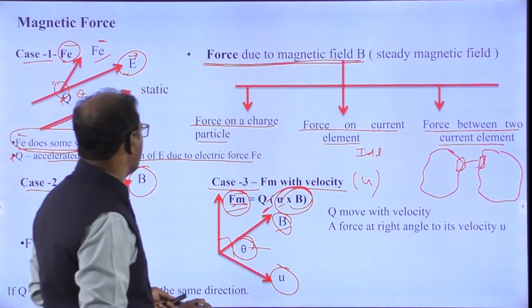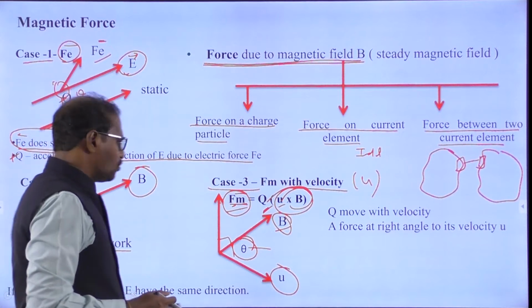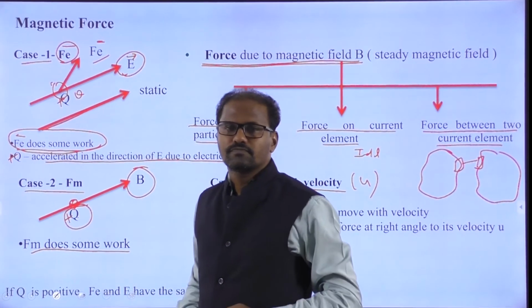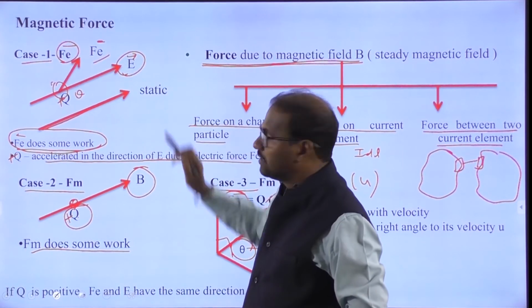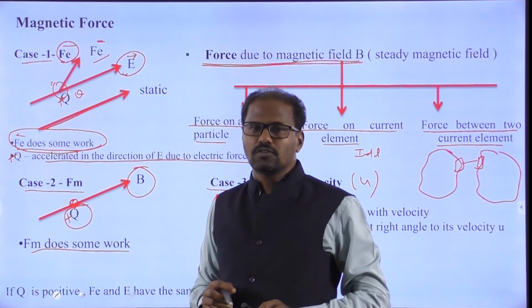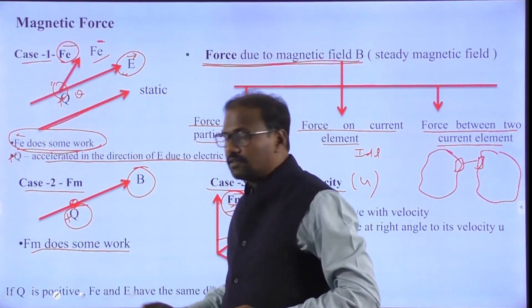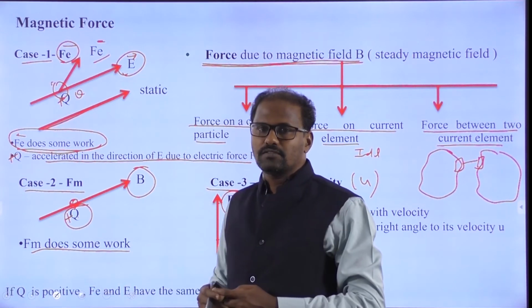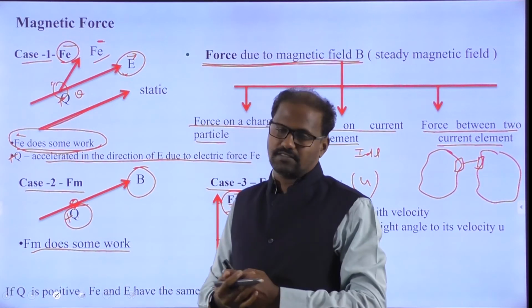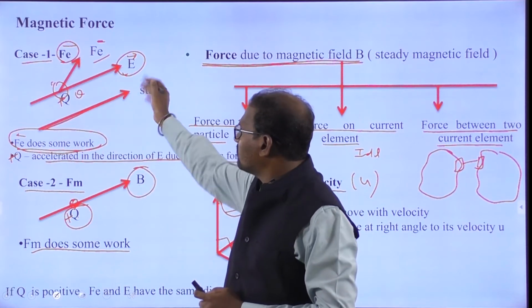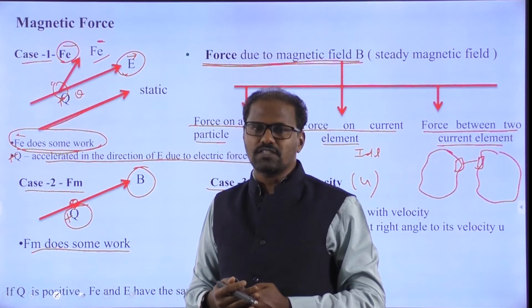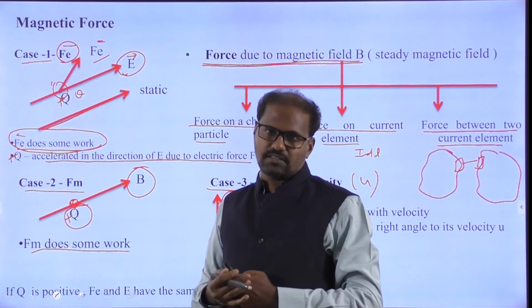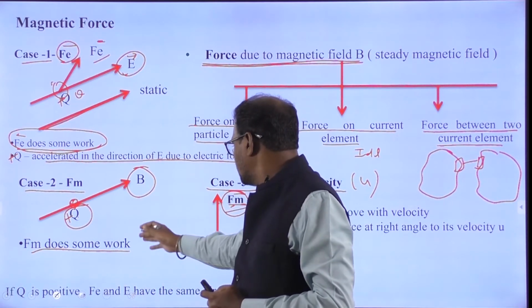Now one more thing I want to say: here Q is positive. For a positive charge, the electric force and E are in the same direction.